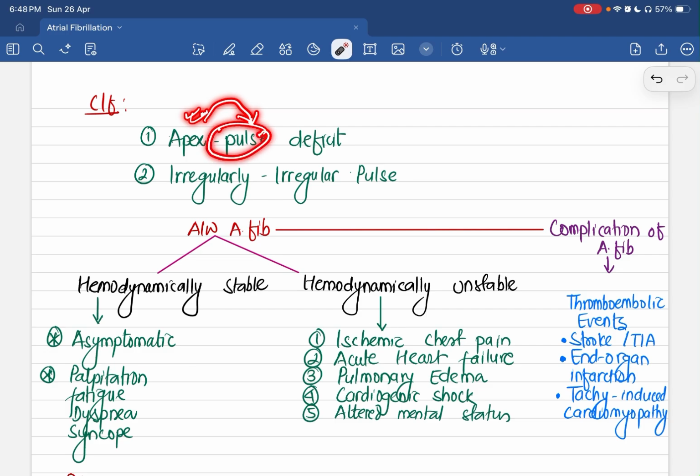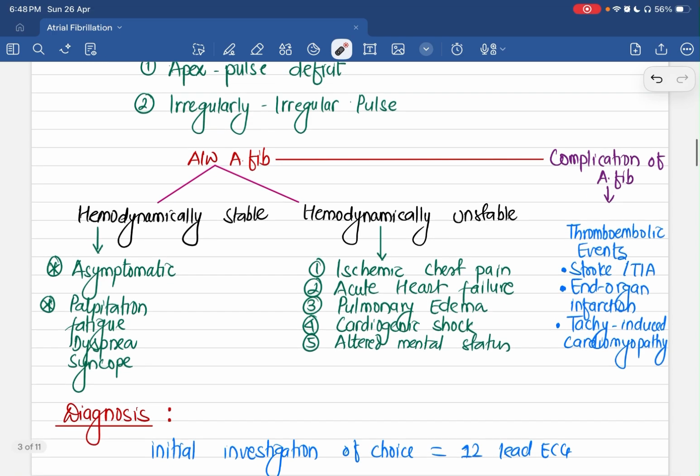The number of pulses won't correlate exactly with the number of apex beats, and the difference will be more than 10. So if the apex pulse deficit is more than 10, it strongly suggests the person might have atrial fibrillation, and the pulse will of course be irregular in nature. The person can be asymptomatic. Sometimes the person can present with palpitation, fatigue, dyspnea, and syncope, all because of decreased cardiac output due to the absence of atrial kick.